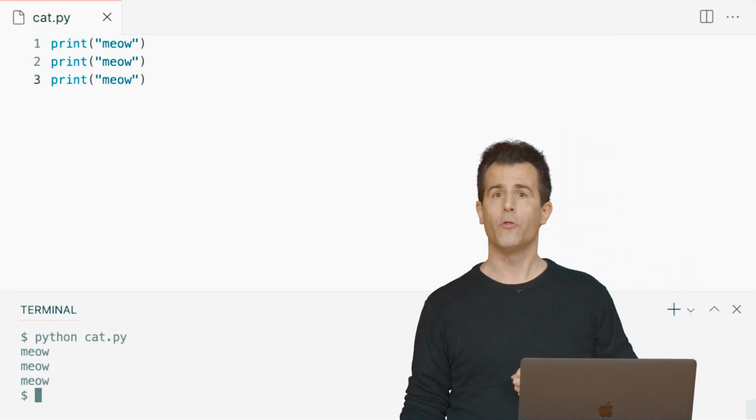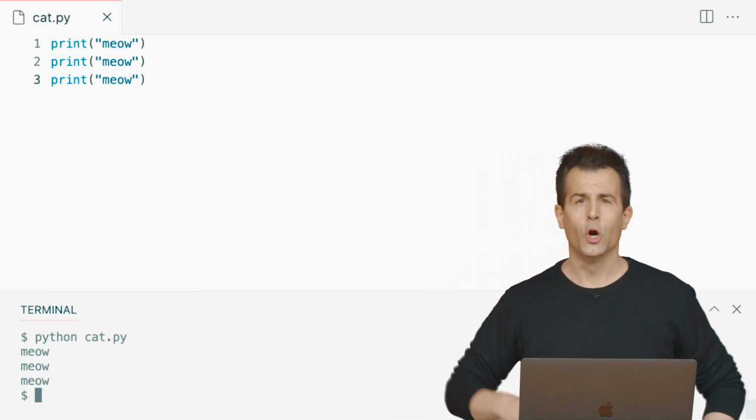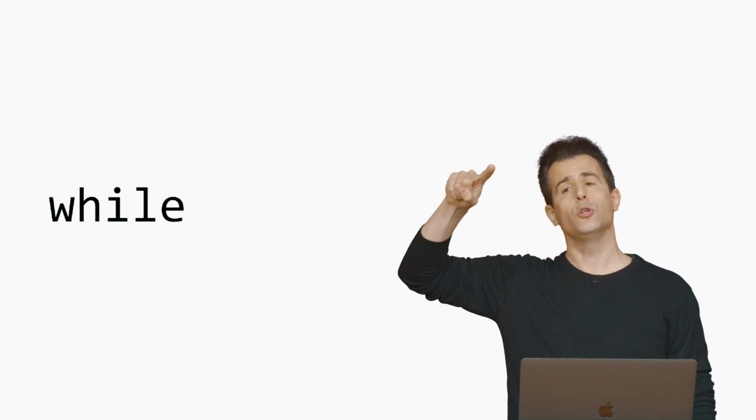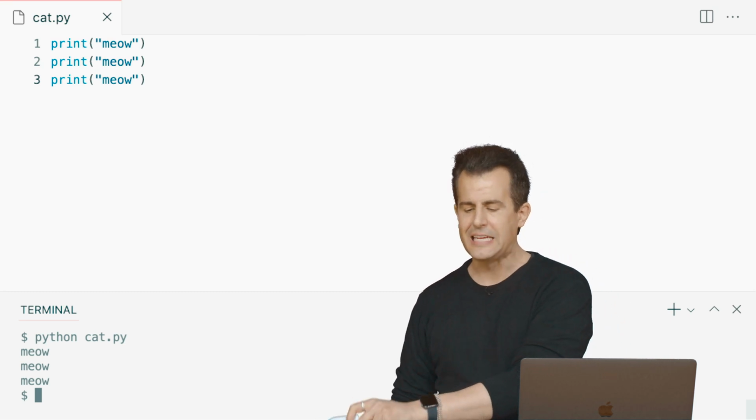So I bet we can do better than that if we think a little harder about how we go about structuring this program. And we can do that if we augment our vocabulary just a little bit. It turns out in Python, and in other languages too, there's a keyword called while. And while is one way that we can express what's called a loop, a block of code that's going to do something again and again and again, 0 times, 1 time, 2 times, 50 times, as many times as we want. But while rather leaves to us the particulars of how we express ourselves to do something again and again.